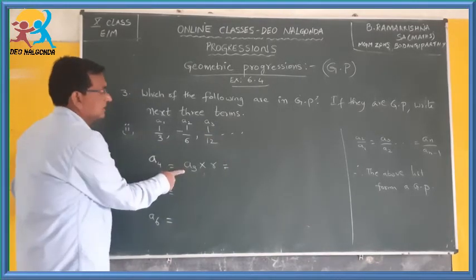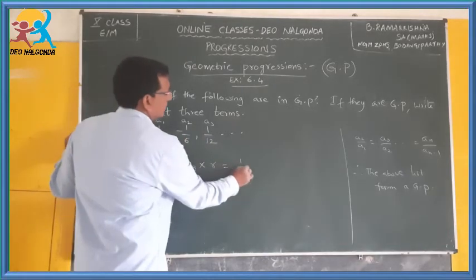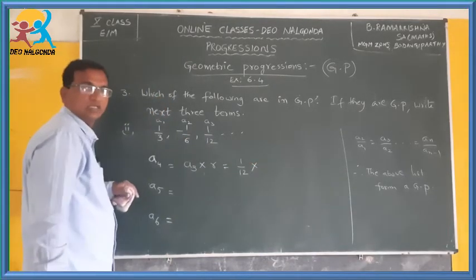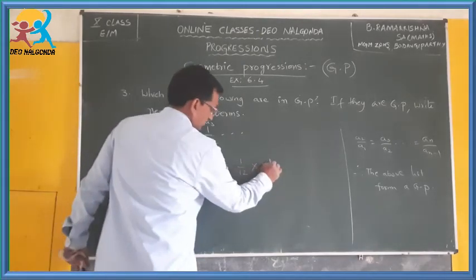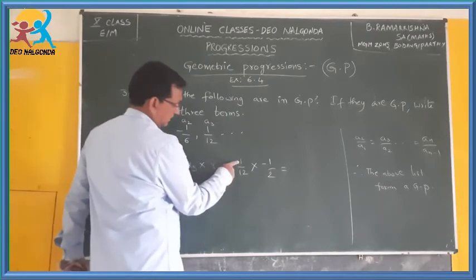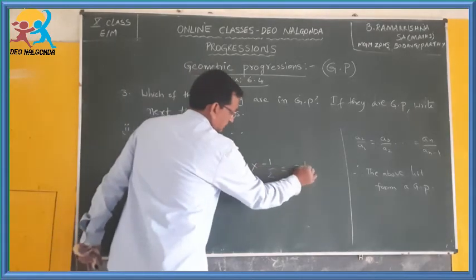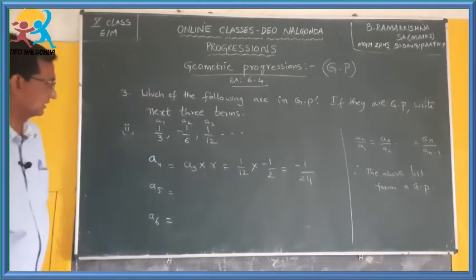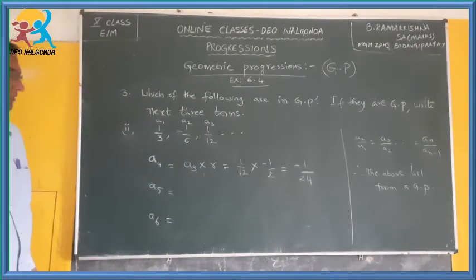What is A3? 1 by 12 into what is r? Minus 1 by 2. Minus into minus... 1 into 1 is 1, 12 2s are 24. So the fourth term will be minus 1 by 24.